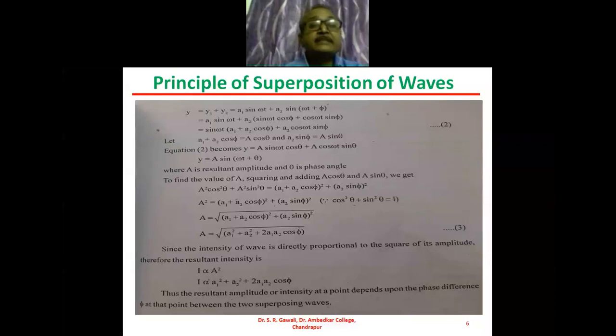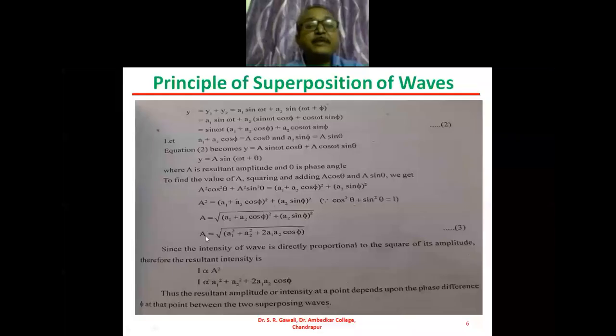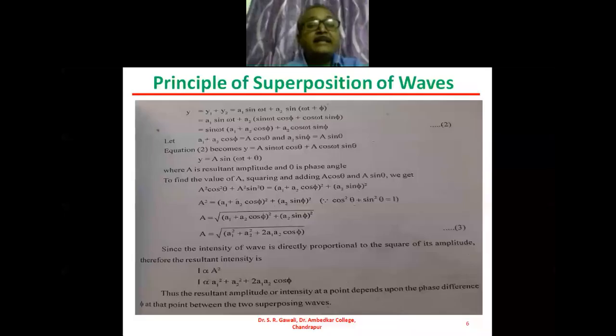So since the intensity of the wave is directly proportional to the square of its amplitude, intensity of the light wave is directly proportional to the square of this amplitude. The square of this amplitude that we have obtained will be nothing but the intensity of the wave, and therefore we can write I, the intensity of the wave, is directly proportional to A square, and A square is nothing but a1 square plus a2 square plus 2 times a1 a2 into cos of phi.